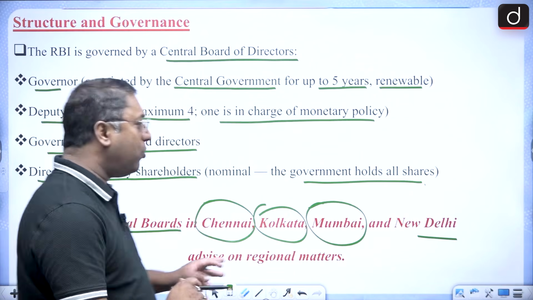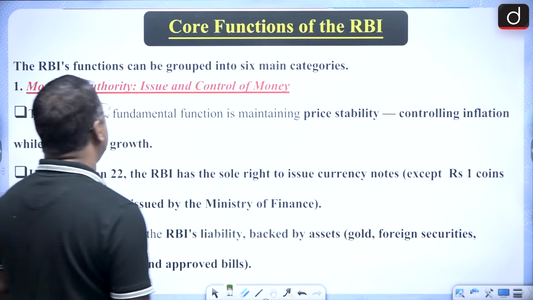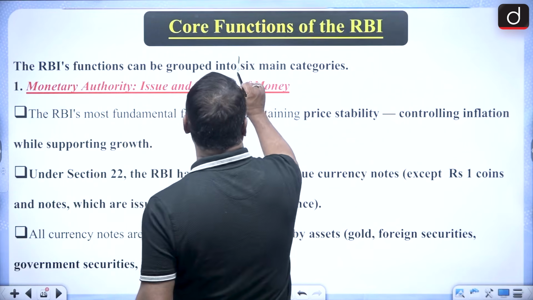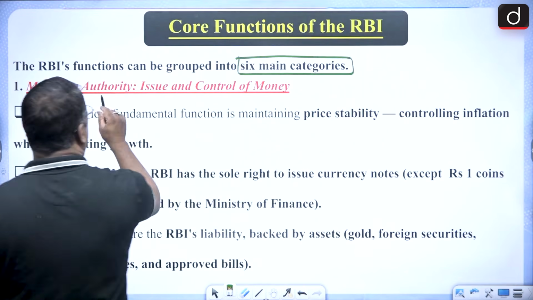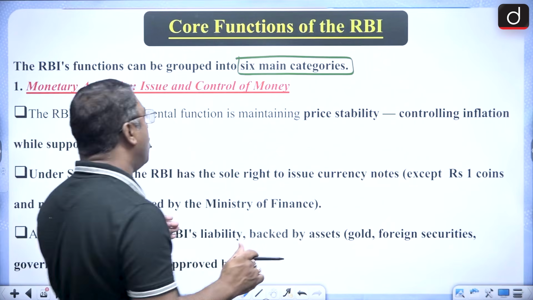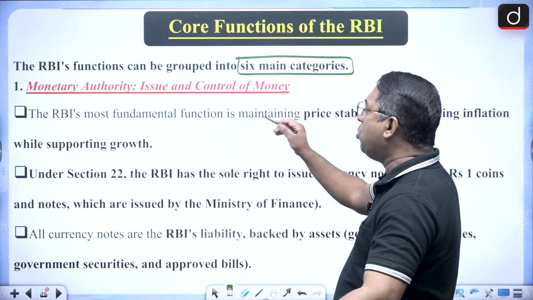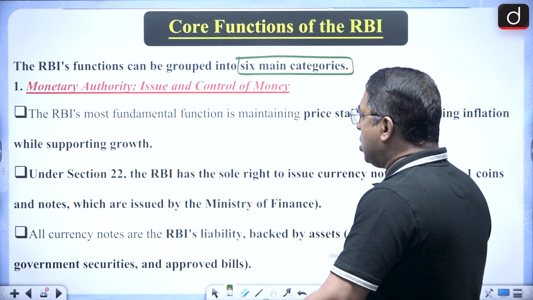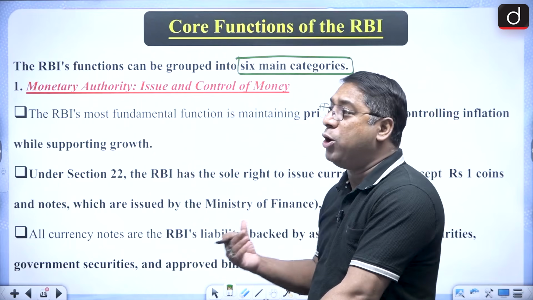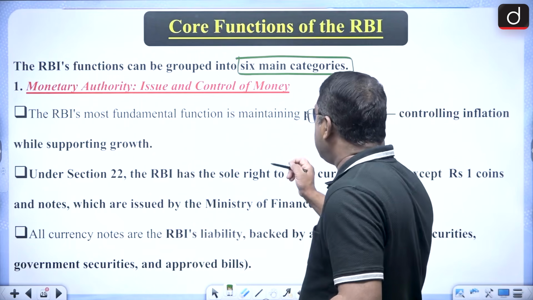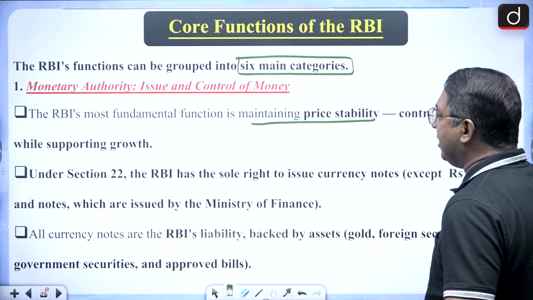Now when we talk about the functions, questions do come from the functions. Functions you can basically categorize into 6 main categories. First, monetary authority. All of us know that it is the RBI which has the monopoly to issue currency notes. So the currency notes are to be issued by the RBI. Monopoly is with the RBI. As a result, it is able to maintain price stability.